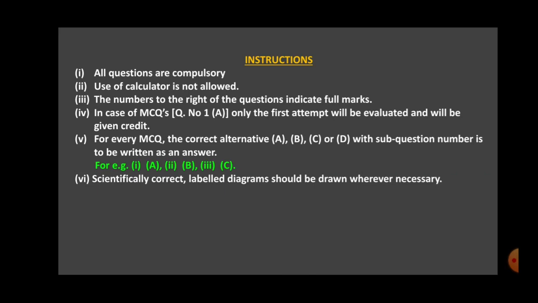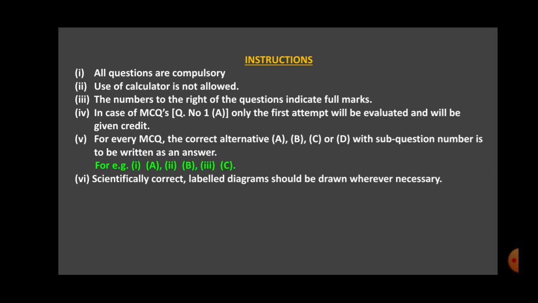Here the answers will be evaluated only of the first attempt. Many a times students write all the 4 options on different pages, but only the first attempt will be corrected and the remaining 3 will be crossed and they will be given 0.